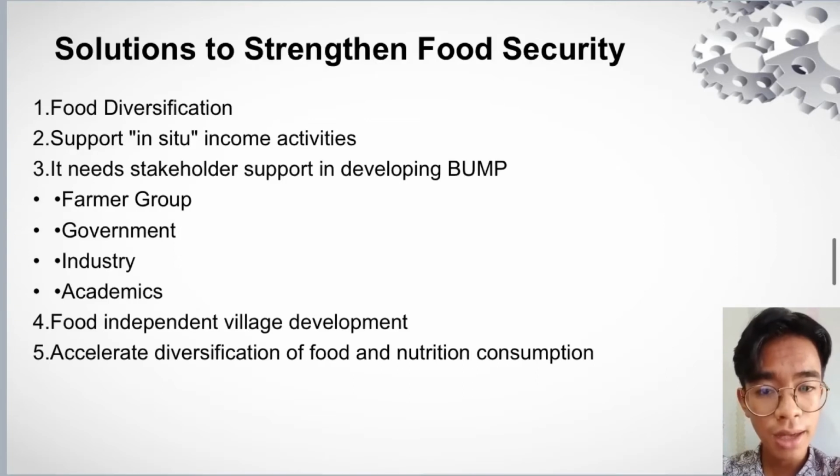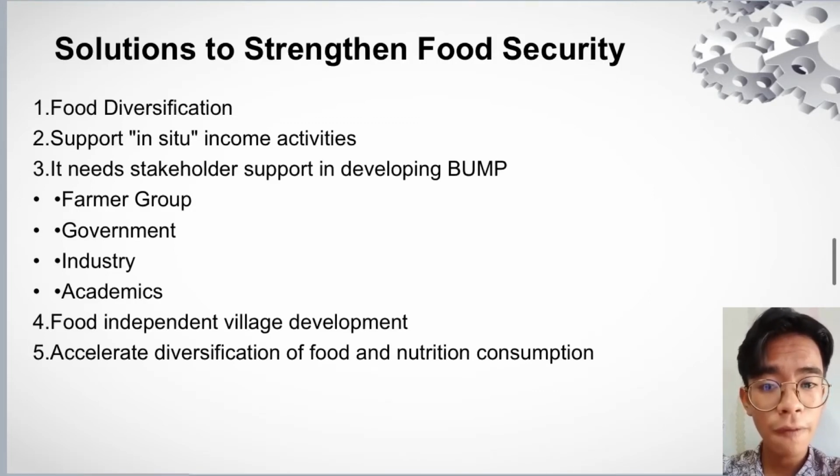The next is industry. The industry is preparing for the formation and management of the industrial group that are members of the 4 pillars. The 4 pillars are the farmer, local government, industry, and academia. The next is academics. They facilitate development of planting technology and locally based products that have market potential.